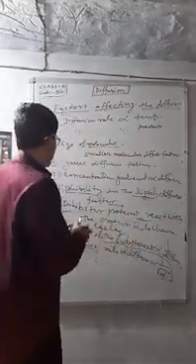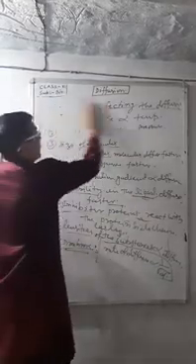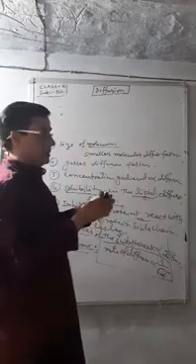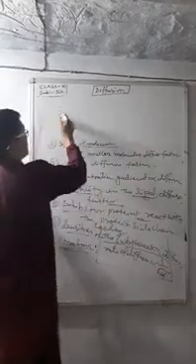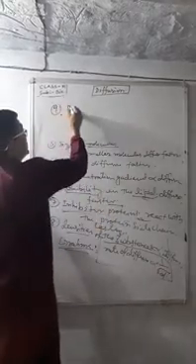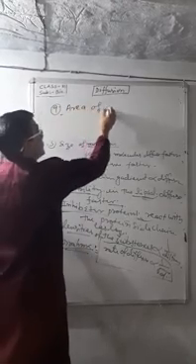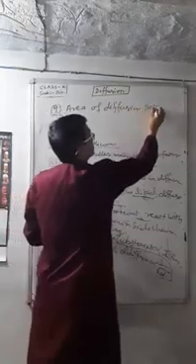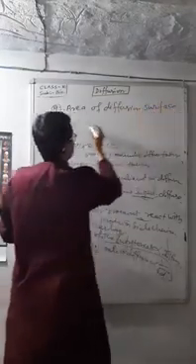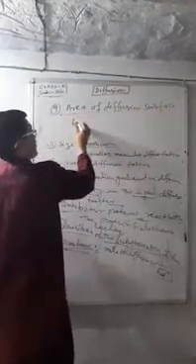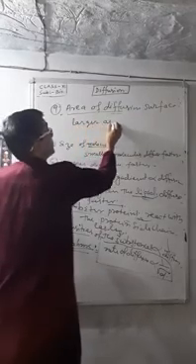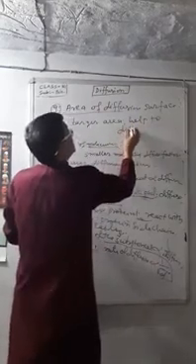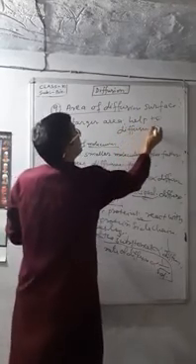And the last, that is area of surface. Area of diffusion surface. Larger area helps to diffuse faster.